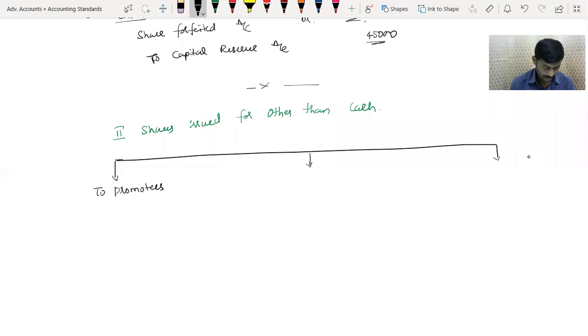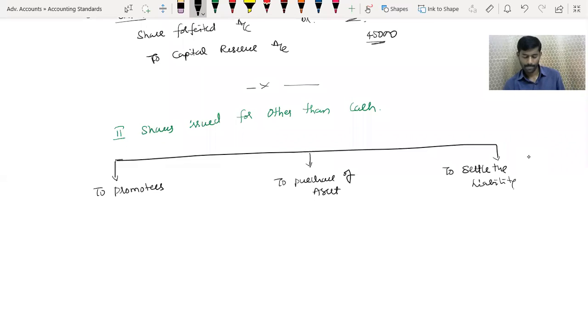Shares can be issued to promoters free of cost. We are going to give it free of cost for the promoters. Second one, to purchase of asset. Third one, to settle the liability. Correct? So here I am assuming it is equal to face value. Suppose if you are issuing at premium, that premium entry will come, premium or discount, you act accordingly.